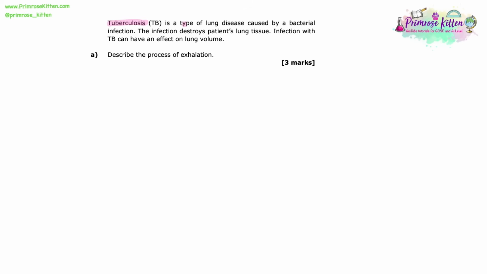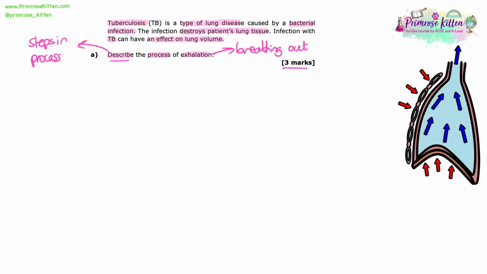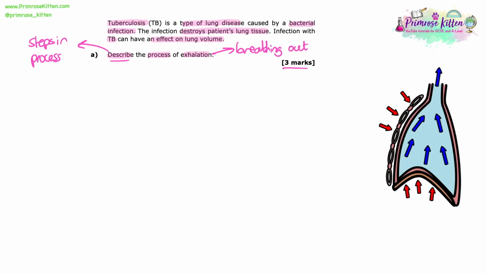Tuberculosis, or TB, is a type of lung disease caused by a bacterial infection. The infection destroys patients' lung tissue. Infection with TB can have an effect on lung volume. Describe the process of exhalation. Okay, so exhalation is breathing out, and describe is obviously just steps in the process of how this happens. It's only 3 marks, so it's not super long, super detailed. We just need to give the steps that cause air to leave the lungs.